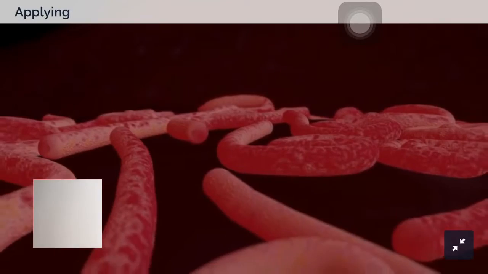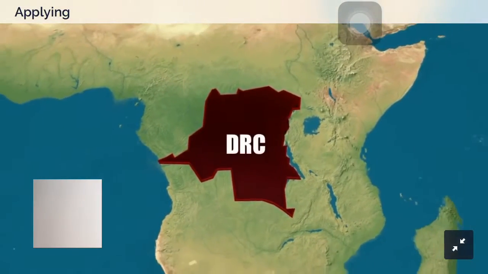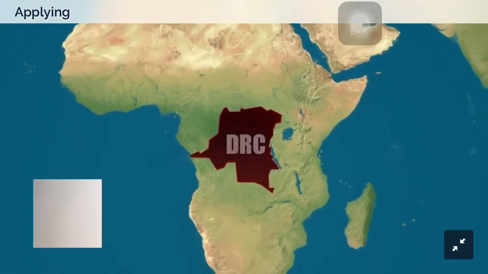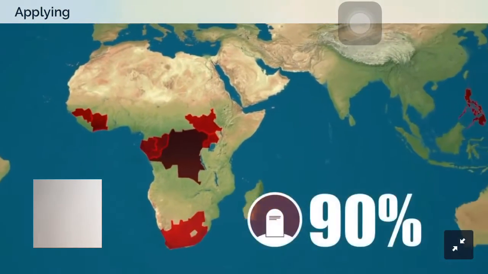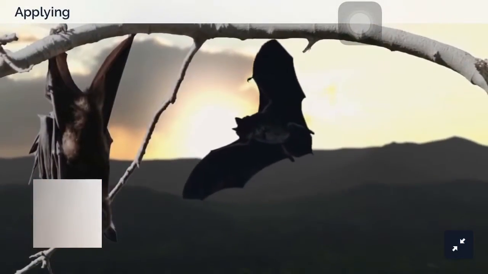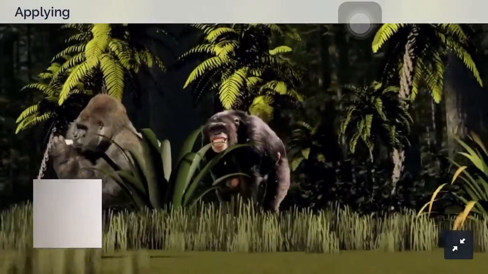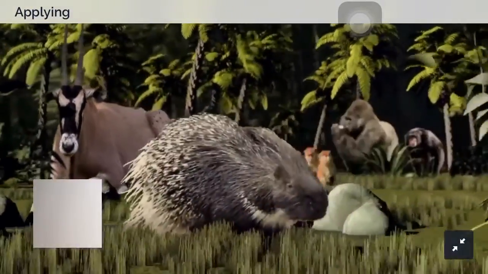Ebola is one of the deadliest viruses known to man. It's named after a small river in the Democratic Republic of Congo where it first emerged in 1976. Up to 90% of infected individuals die from the virus. The African fruit bat is considered a natural carrier of the infection. Gorillas, chimps, monkeys, antelope and porcupines are also susceptible to catching and spreading the disease.